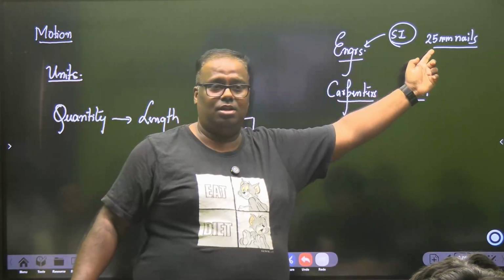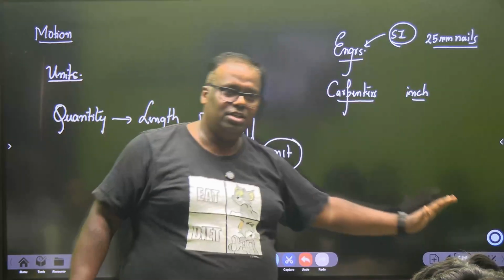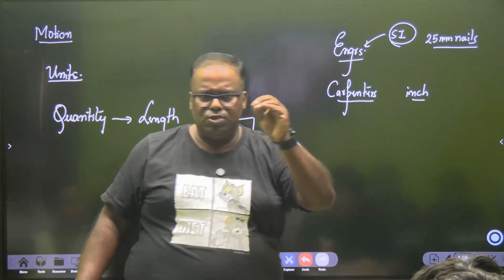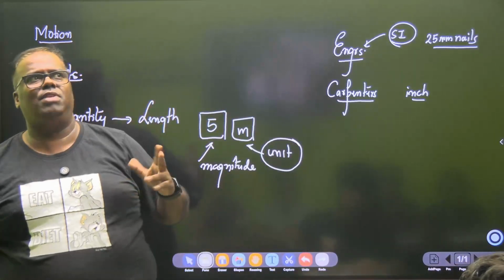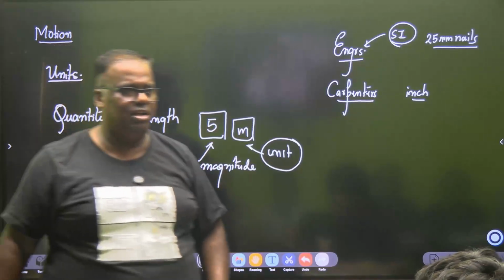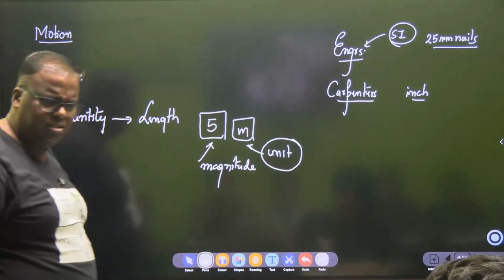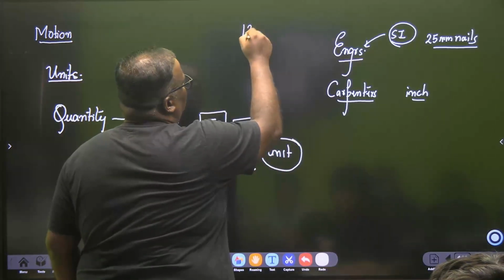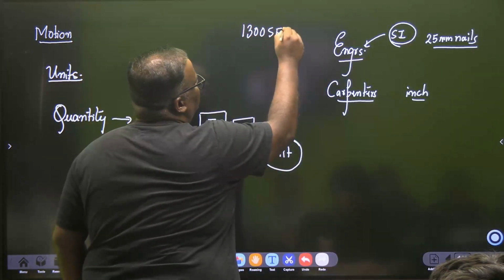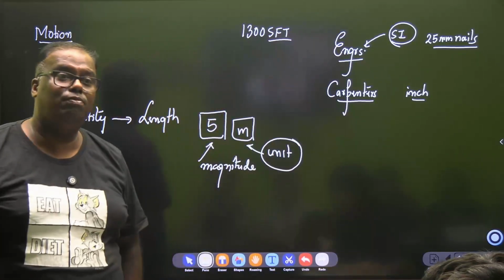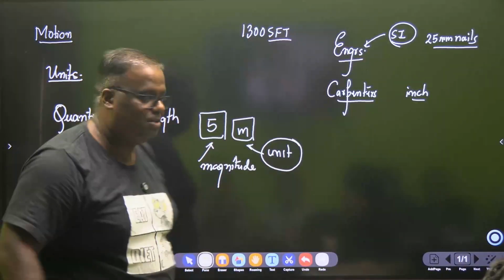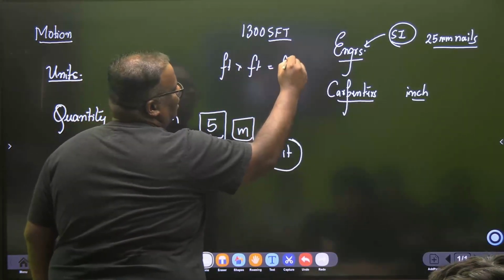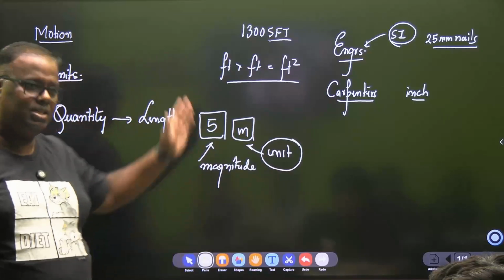The drawing of a flat is in mm, or everything is in what? If I ask you which flat you are in, what is your flat number? You'll say my flat number is a 3 series flat. And somebody says, how big is it? Then you'll immediately say, our flat is something like 1300 SFT. Square feet. Square feet means a feet multiplied with a feet gives you a square feet. This is area.